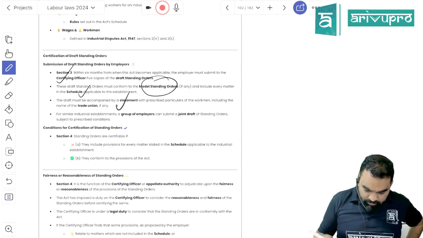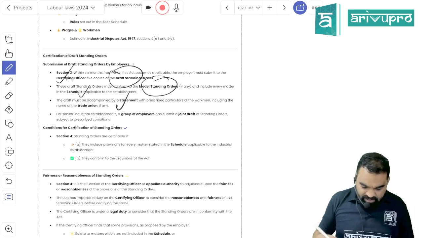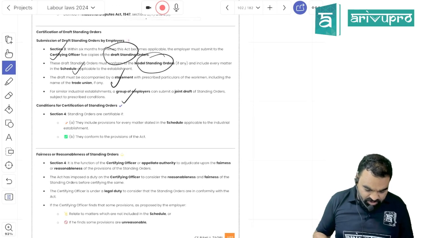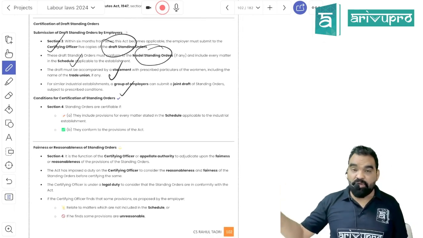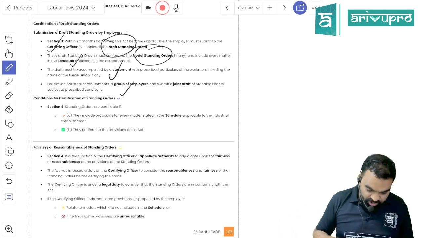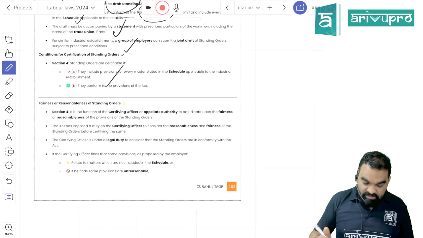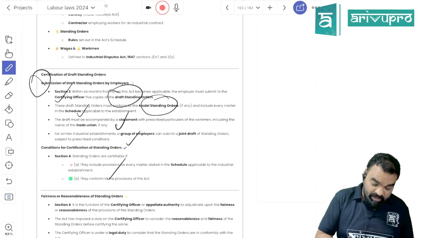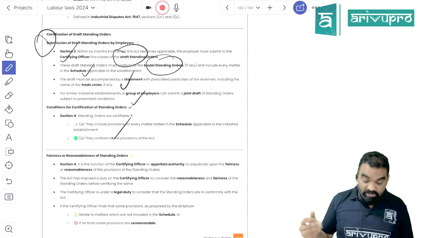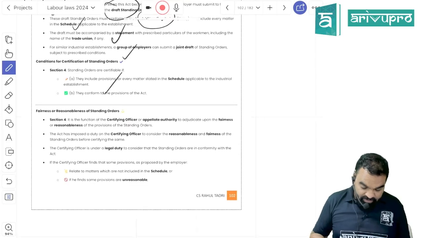You have to submit 5 copies of the draft standing order to the certifying officer along with the list of all employees and trade unions, so that they can send the communication before certification to the trade union and employees for raising objections. The model standing order is nothing more than the standing order which is applicable once the act becomes applicable upon you, until and unless you get your standing order certified, right?